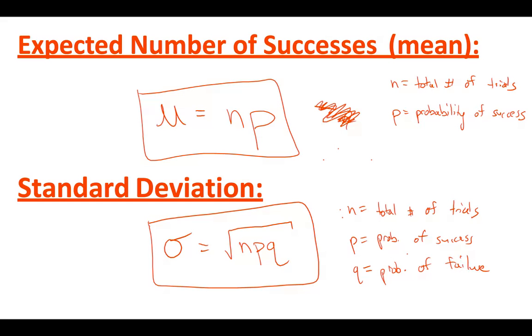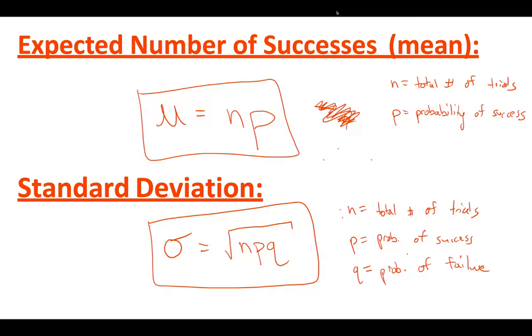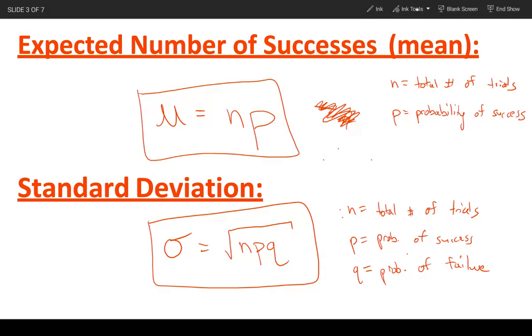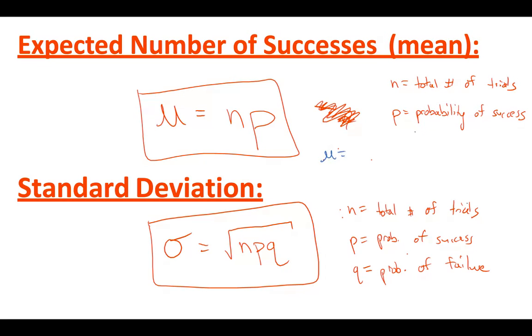So in that coin flip problem, if the mean, mu, was np, so that was 20 times 0.5, giving us 10, we expect 10 heads, for example. Well, the standard deviation in our example would be sigma equals the square root of n, which was 20, times 0.5, which is our p.